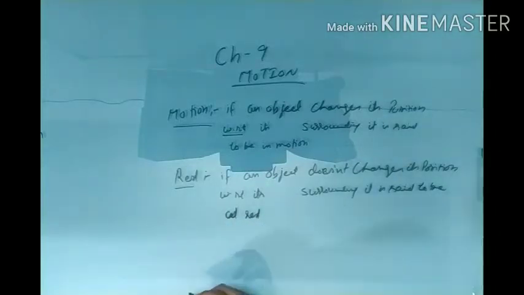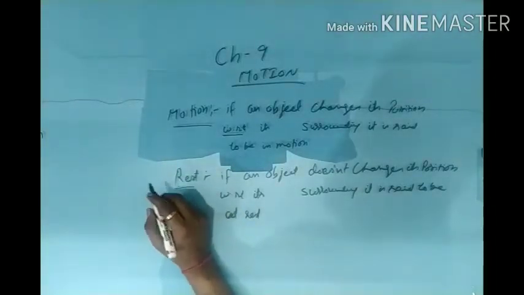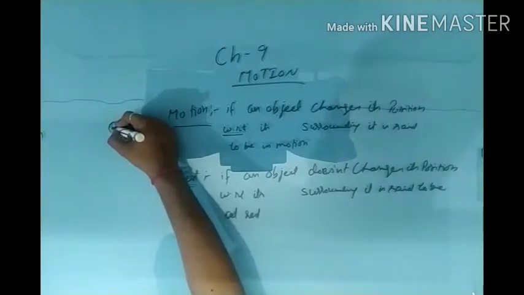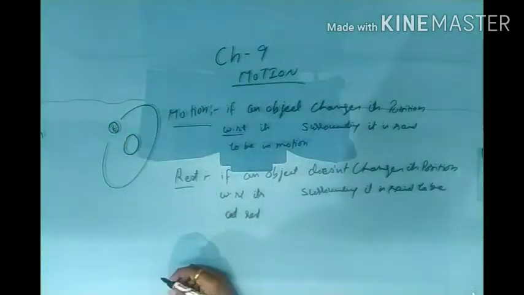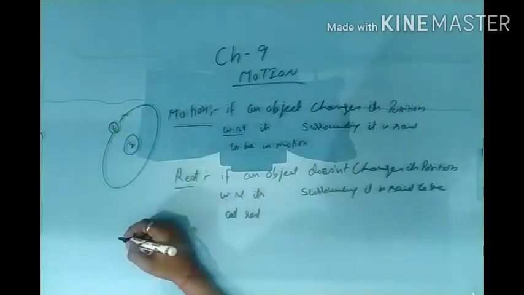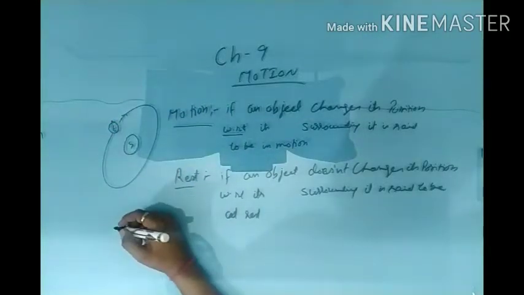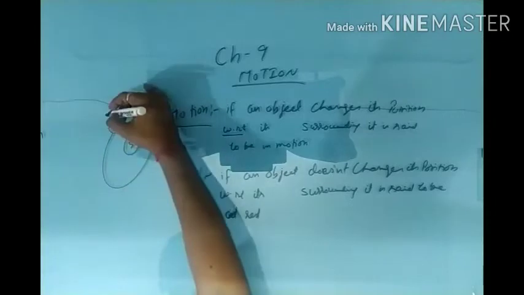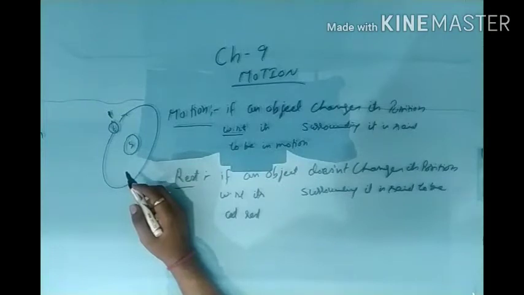So first of all, in case of motion or rest, let us discuss with an example. Suppose this is the earth revolving around the sun. Actually, earth is just moving around the sun, and it is not in a rest position. Suppose here is a person on the earth.